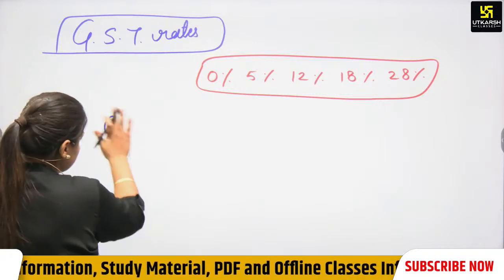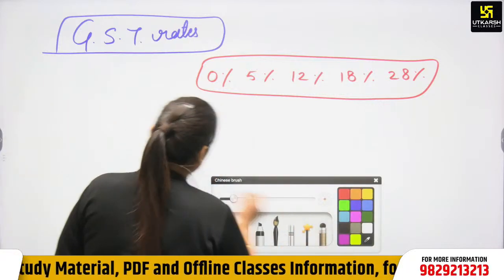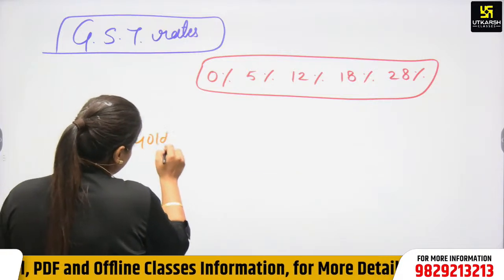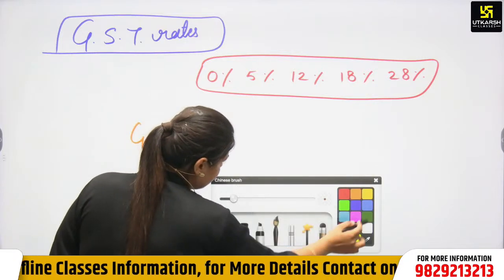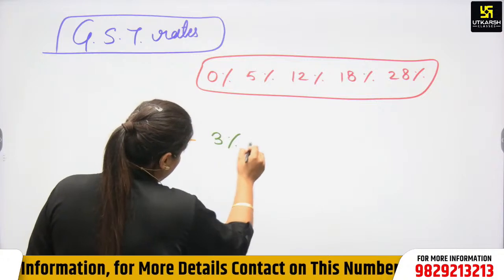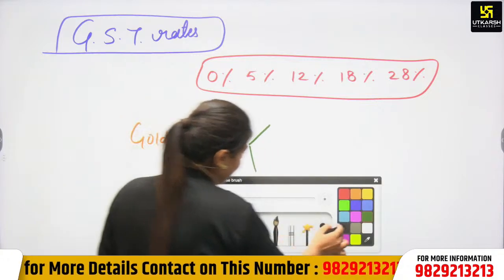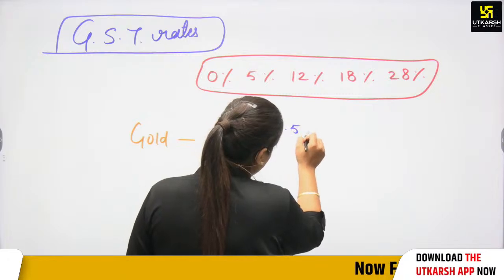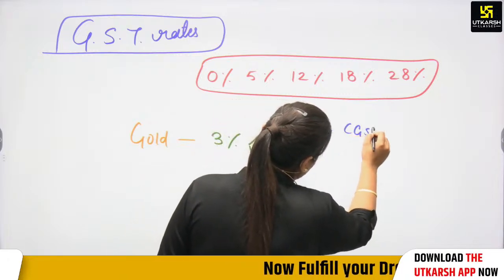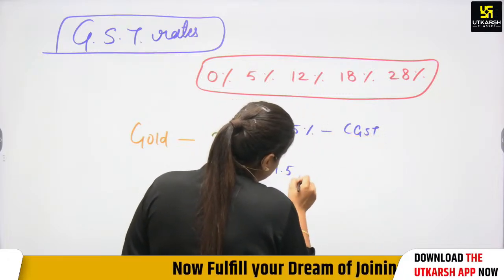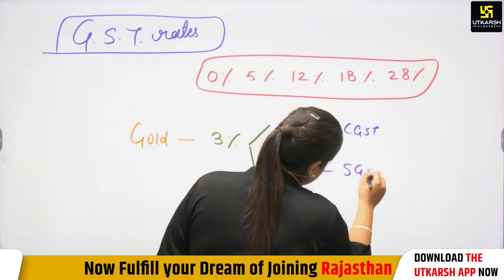So if you buy gold, there is a 3% tax rate: 1.5% by the CGST, central government, and 1.5% by the SGST, state government.